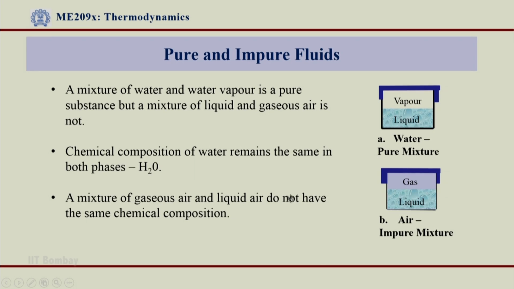For example, if I am starting from the gaseous phase, 100% gaseous air, and go on reducing the temperature of this air, the higher boiling component will first get condensed, and the liquid will have more concentration of higher boiling components like carbon dioxide, and the lower boiling components like oxygen and nitrogen would remain in the gaseous phase. It means that the gas will have more of oxygen and nitrogen, while the liquid will have more of a high boiling component like CO2. That means the chemical composition of the liquid is going to be different from the chemical composition of the gas.